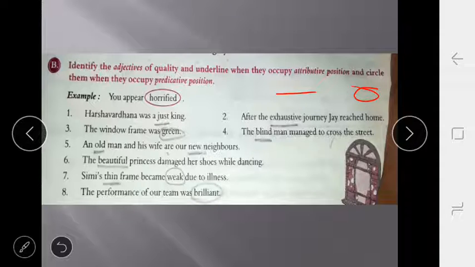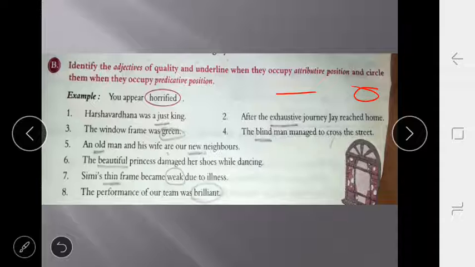I already told you about attributive and predicative position. I am repeating: when an adjective comes before a noun, that is attributive. When an adjective is placed after the verb, that is the predicative position.